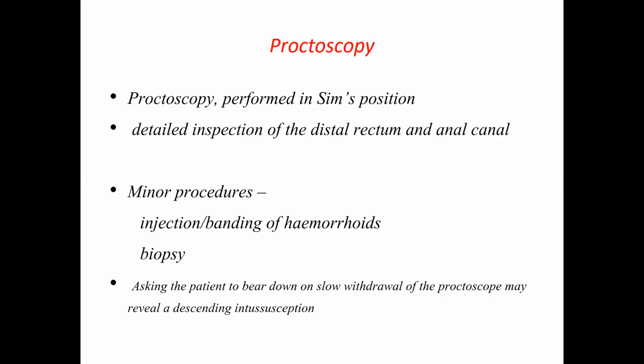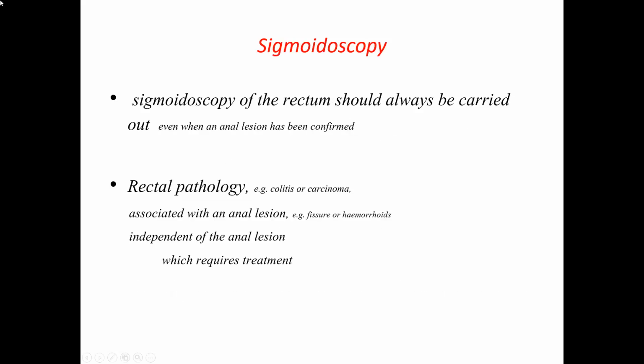Once you pass 1 inch beyond the anal canal, the proctoscope will strike the anterior rectal wall. It will not move further forwards. Then gently you turn the proctoscope posteriorly. Again, it will go freely into the lumen of the rectum. First 1 inch anteriorly directed, later on posteriorly directed. That is the method of passing the proctoscope. That you must see and learn in the OPD.